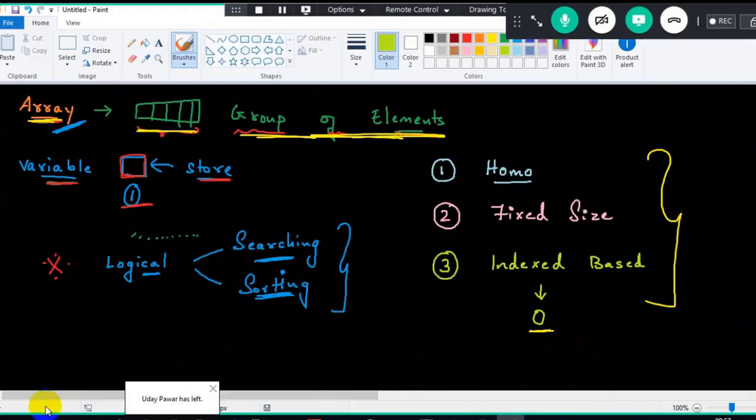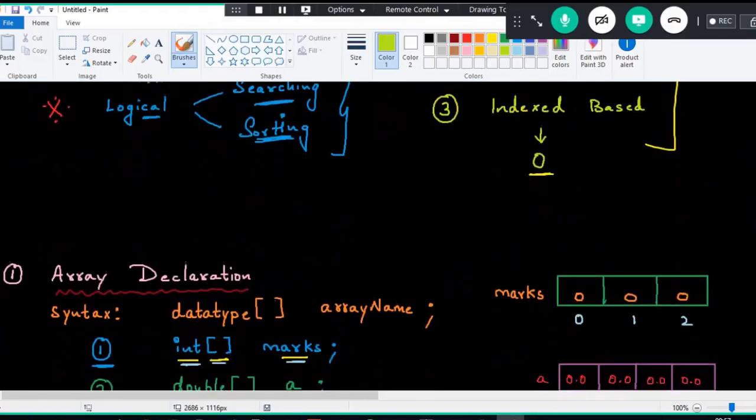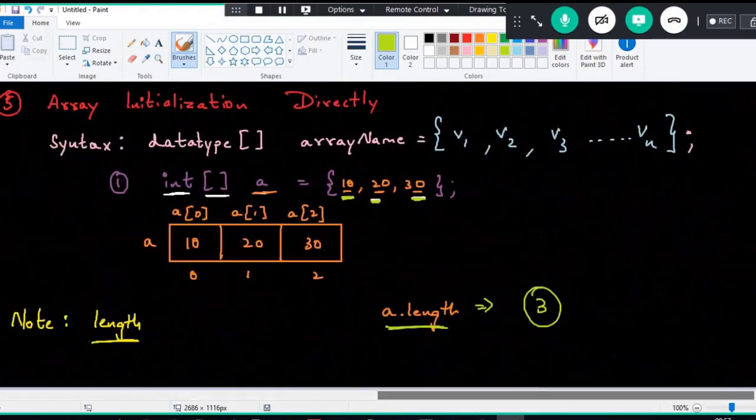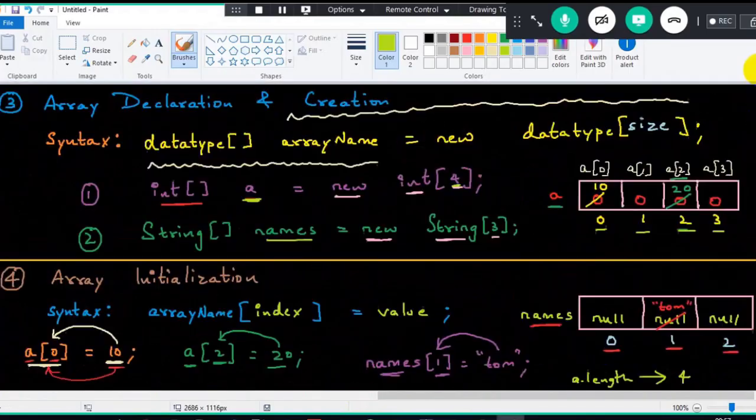It is homogeneous in nature, it is fixed size, and it is index based. And we saw a couple of examples for declaration and creation. Then declaration and creation together, I mean initialization together, and we also saw a keyword called length, which is used to calculate the length of an array. And then finally we spoke about declaration, creation and initialization.